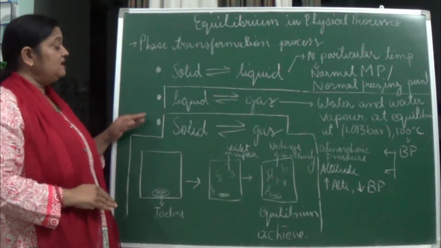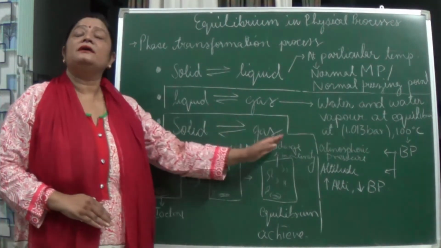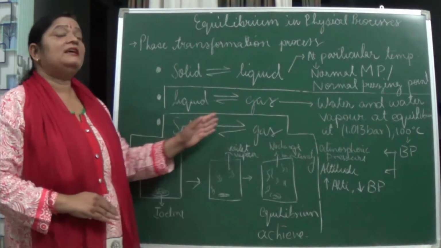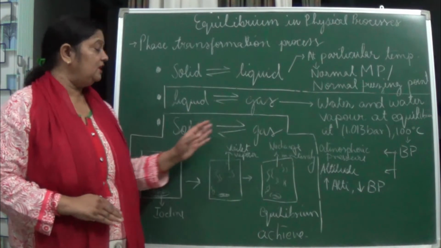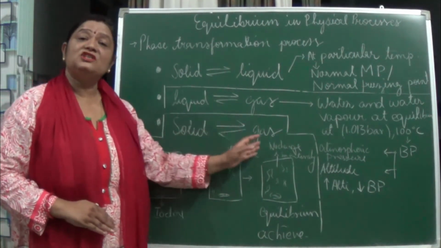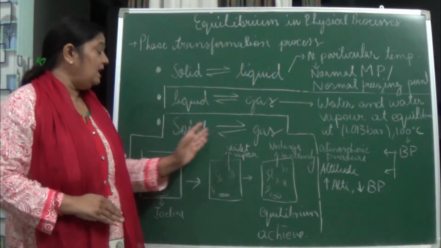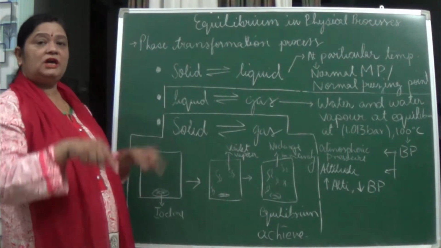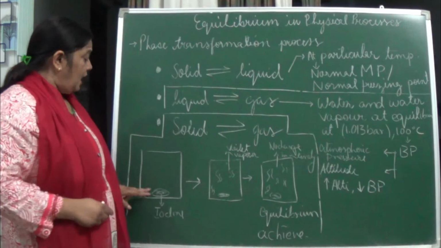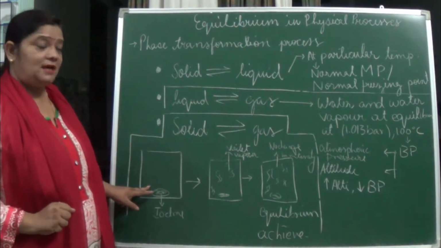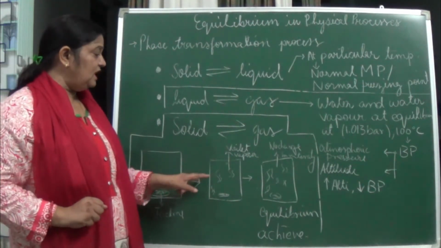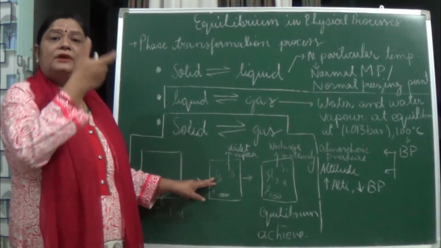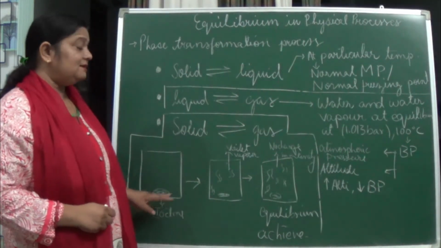Now take the example of solid to gaseous form. This is sublimation, where solid and gaseous forms coexist. For this we take a glass jar box and keep iodine crystals in it. After some time we see violet vapors coming out of the iodine crystals.